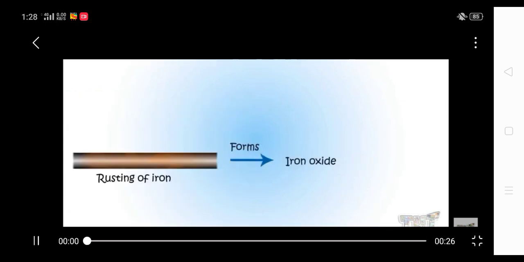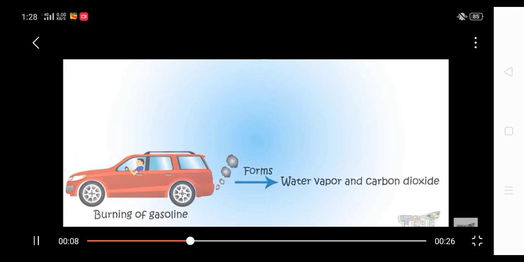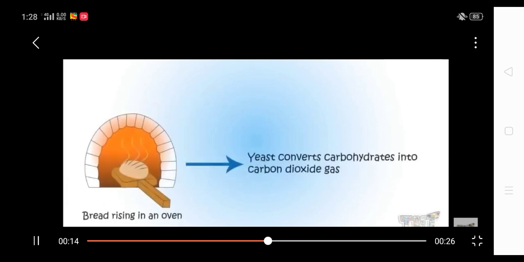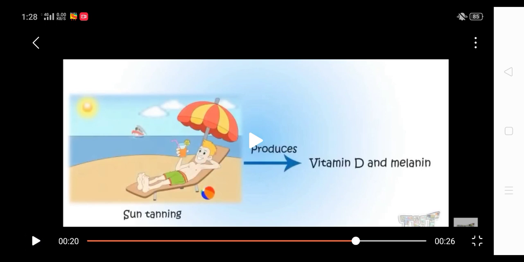Okay, so rusting of iron is an example. Burning of gasoline is an example of chemical change where water vapor and carbon dioxide are produced. Cooking is also a chemical change where the composition of the food gets changed. Baking is also a chemical change. Souring of milk, that is curdling, is also a chemical change, and sun tanning is also one of the examples of chemical change. So students, these are all the examples of chemical change we have learned.